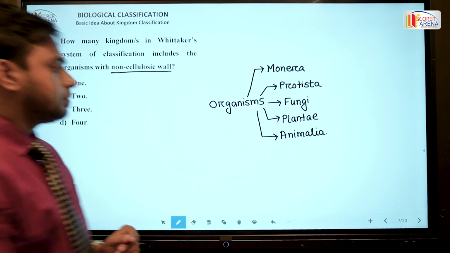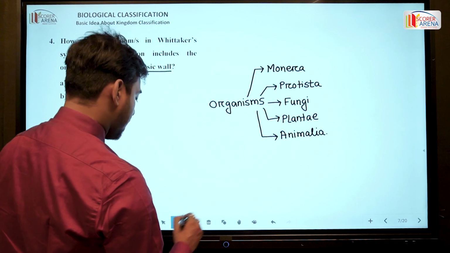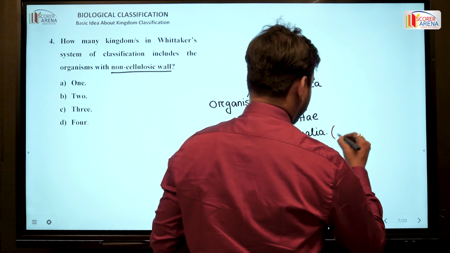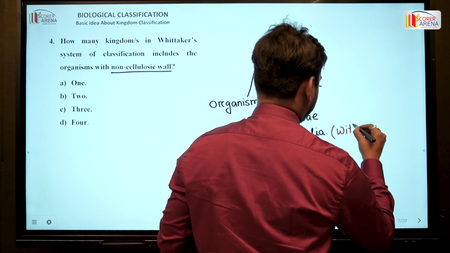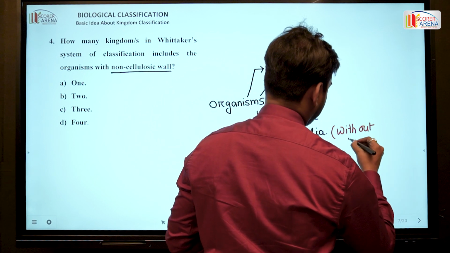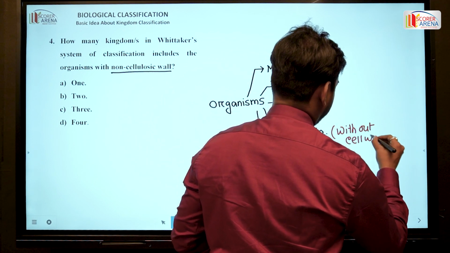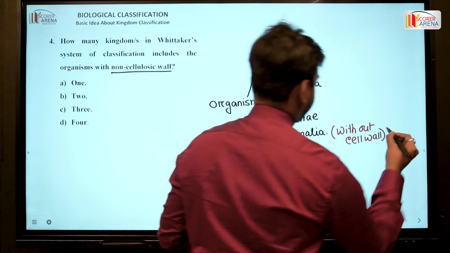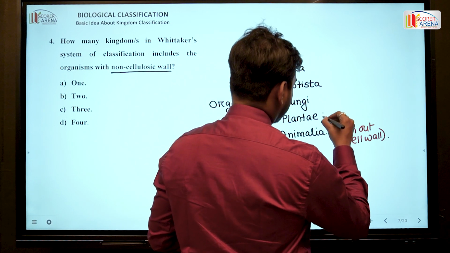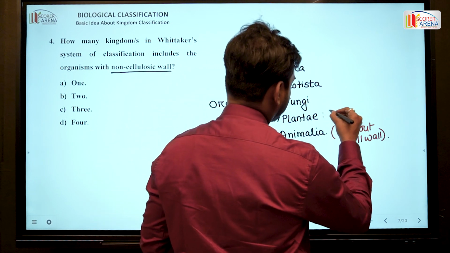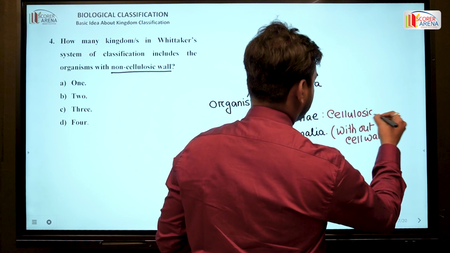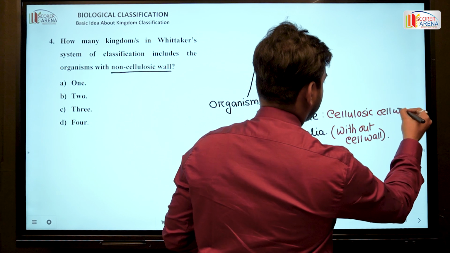Now, among them, the Animalia group includes the organisms without cell wall, whereas the Plantae includes all the organisms with cellulosic cell wall.